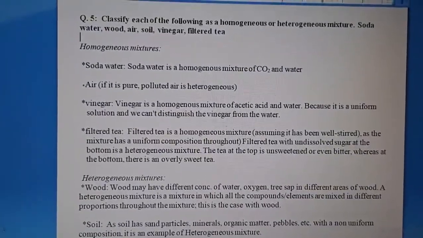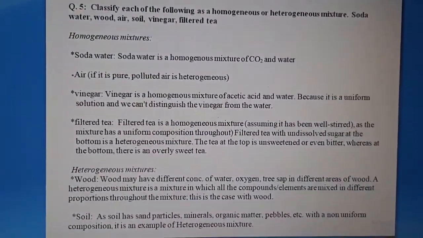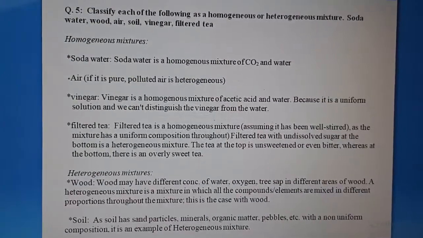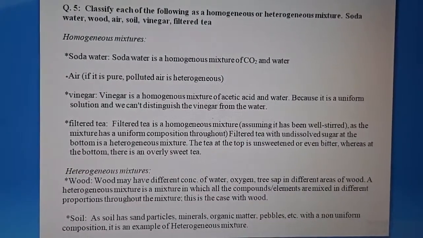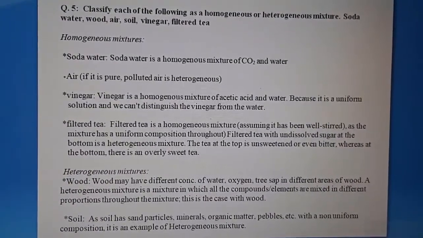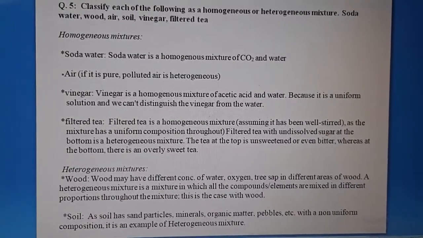Now question number 5 given on page number 29. Classify each of the following as homogeneous or heterogeneous mixture. So you are given soda water, wood, air, soil, vinegar and filtered tea. Now you have to classify them as homogeneous or heterogeneous mixture.